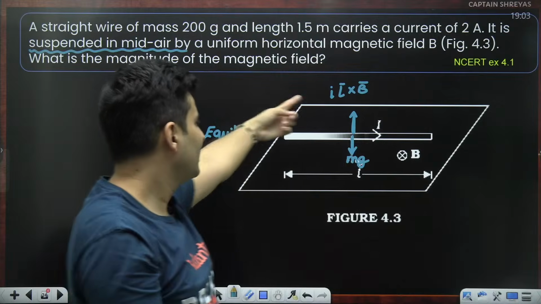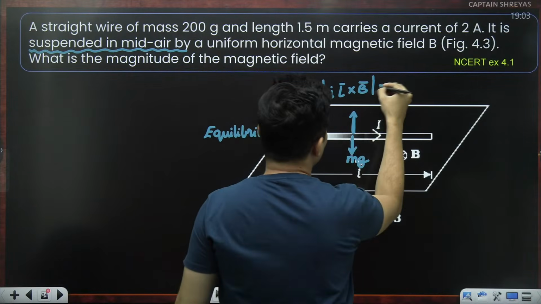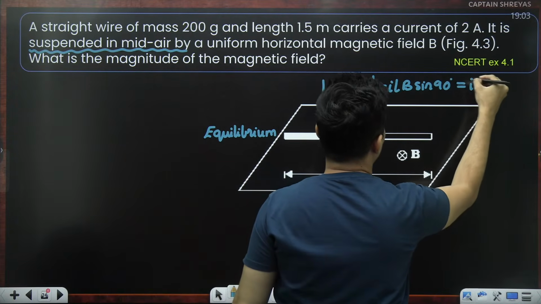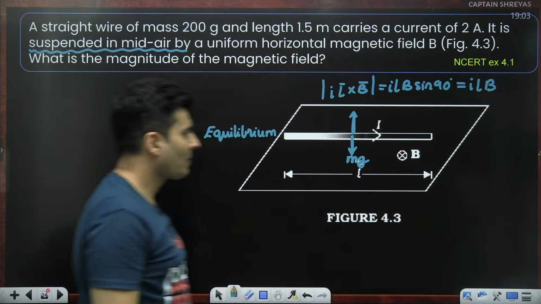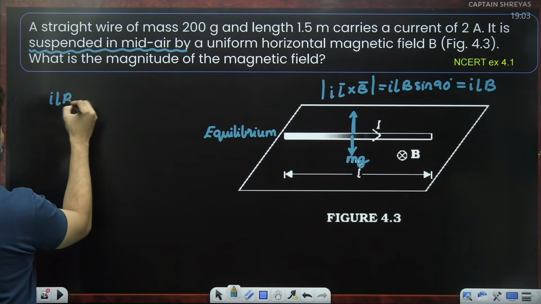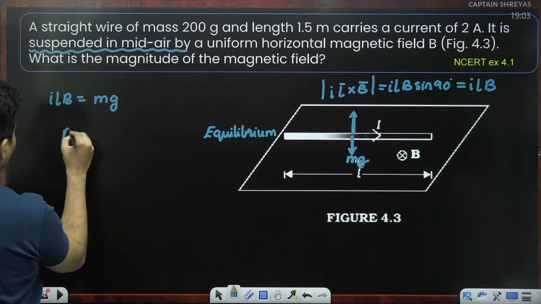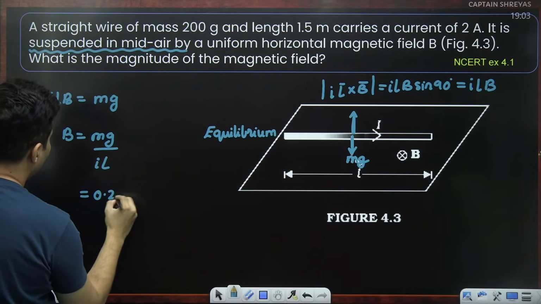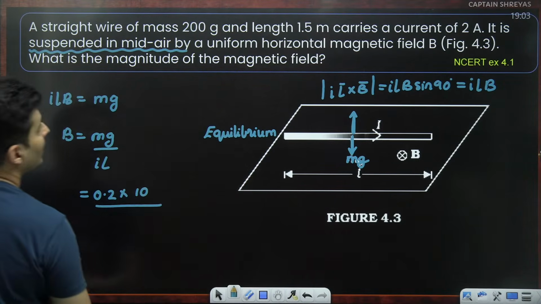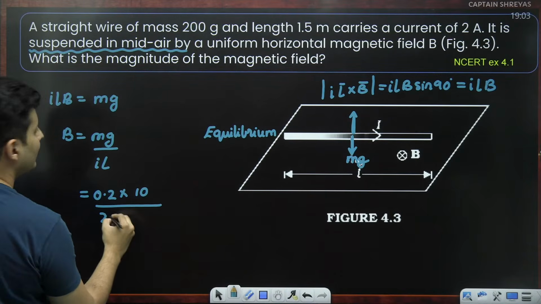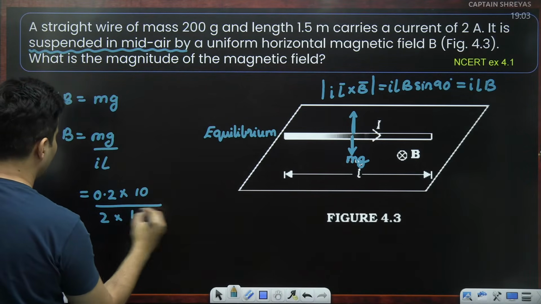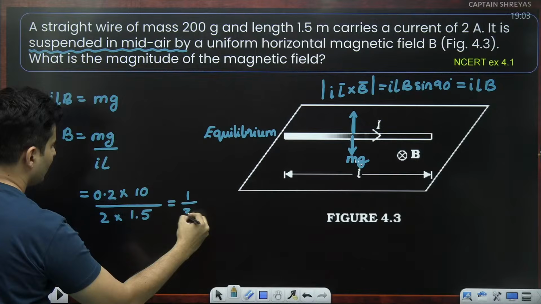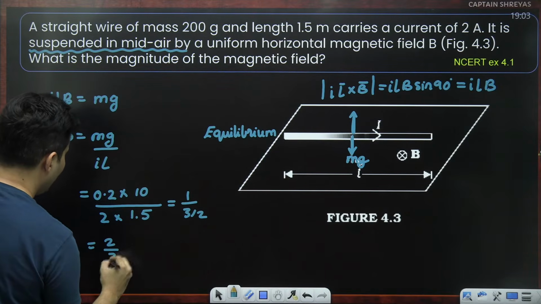So my dear students, this magnitude will be I L B sine 90, sine 90 being 1, it will just be I L B. So clearly I L B is equal to mg, rather B is mg divided by I L. Mass 0.2 kg, g is 10. Current 2 amperes. Length is 1.5 meters. The point goes off with the 10, 2 cancels, 1.5 is nothing but 3 by 2. So it will be basically 2 by 3 Tesla.